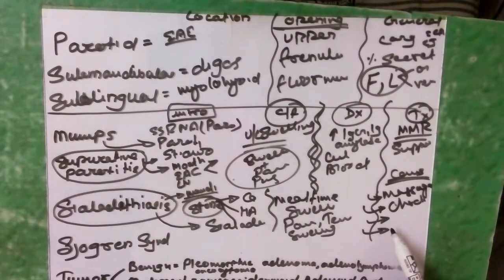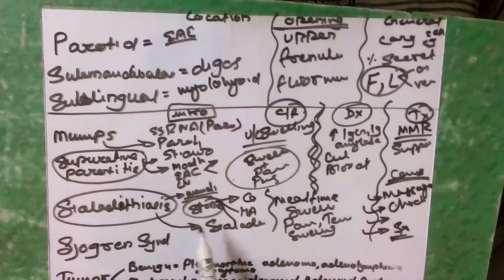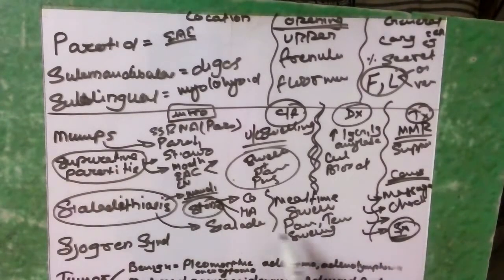Stones in the submandibular or parotid duct can be removed intraorally. That is the surgical procedure. Direct salivary gland removal is the ultimate surgical removal. And regarding the difference between parotid and submandibular stone formation, the parotid stone is usually smaller and multiple in size, but the submandibular has a larger and usually single stone. So this is the difference between those stones.